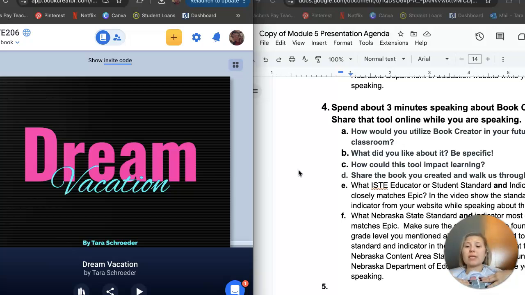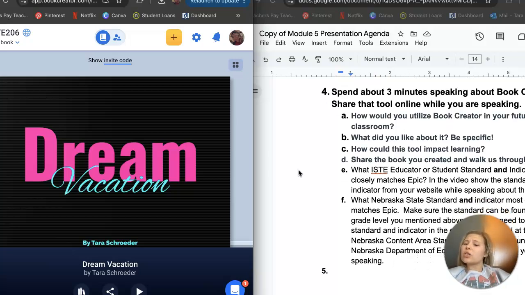I would also use it if I need to explain an assignment, I would easily use this because of the record button. I would use it also for teaching lessons. I would use it for a lot of things, actually. I think the kids would really enjoy this too because there's a lot of different features that you could use.